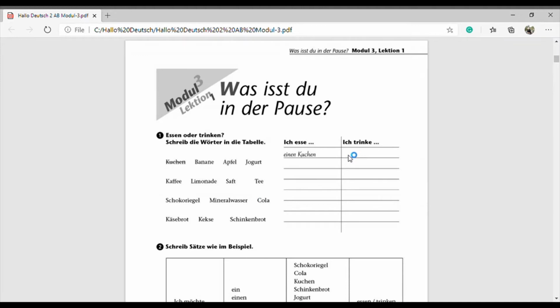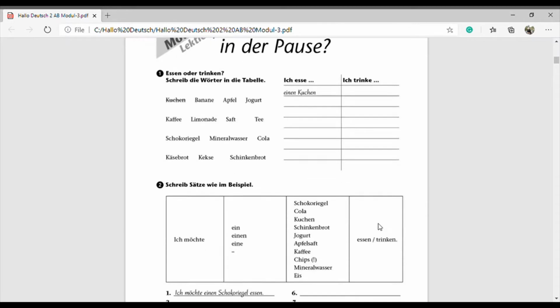And then the rest of them are the words for trinken. Okay, so like ich trinke einen Kaffee, then ich trinke eine Limonade, ich trinke einen Saft, ich trinke einen Tee. Okay, so einen Kaffee, eine Limonade, einen Saft, einen Tee. Then here ich trinke eine Cola, and then Mineralwasser, so ich trinke ein Mineralwasser. Okay, so ein Mineralwasser, and eine Cola, not einen Cola. Okay, so in this way we can complete the first one.